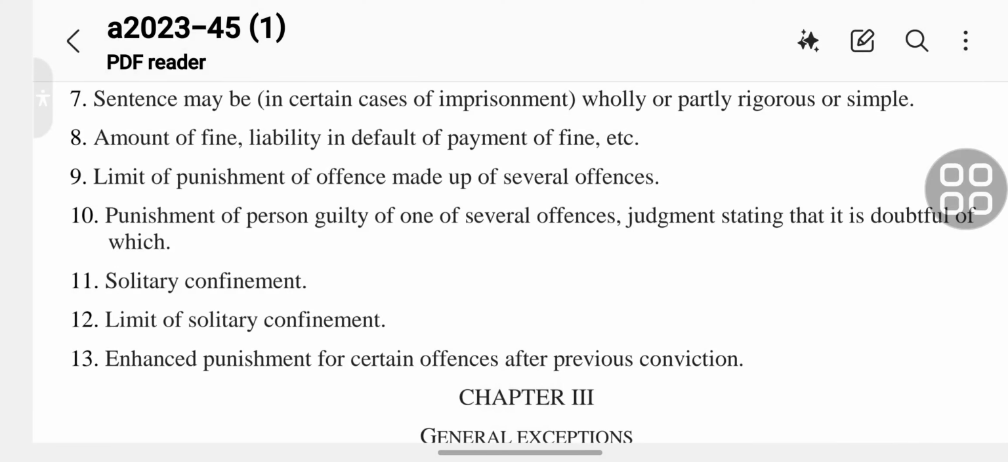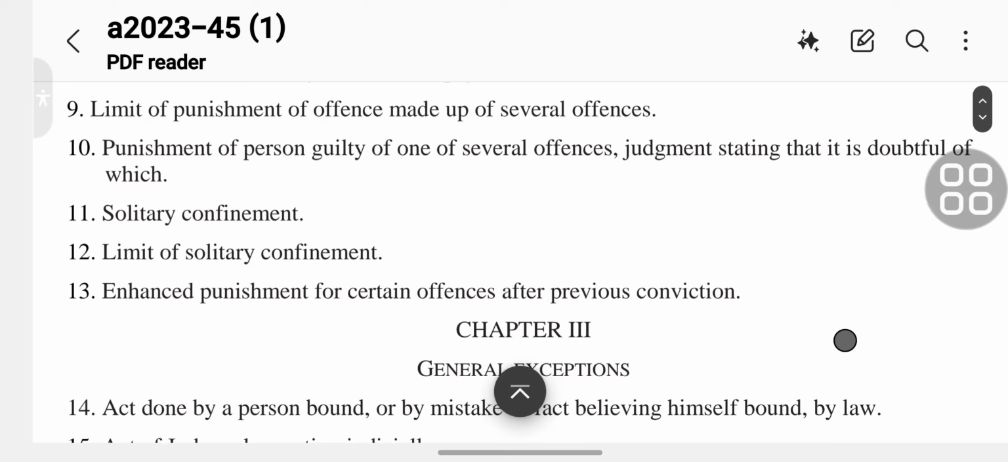Section 9 is the limit of punishment of offence made up of several offences. Section 10 is the punishment of a person guilty of one of several offences, judgment stating that it is doubtful of which.